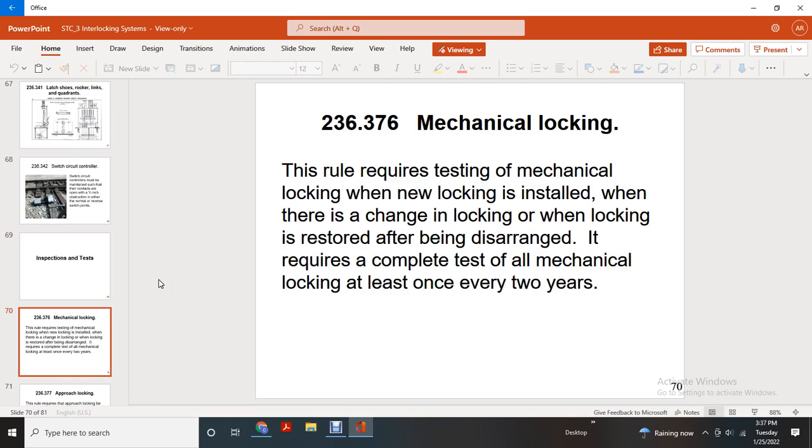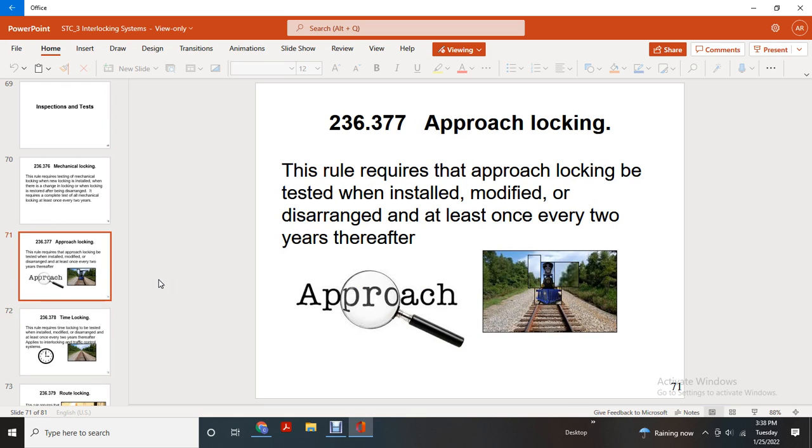Inspection and test. Mechanical locking 236.376. The rule requires testing of mechanical locking when new locking is installed, when the locking is changed, or when the locking is restored after being disarranged, and requires a complete test of all the mechanical locking at least once every 2 years. Approach locking 236.377: the rule requires approach locking to be tested when installed, modified, or disarranged, and at least once every 2 years thereafter.